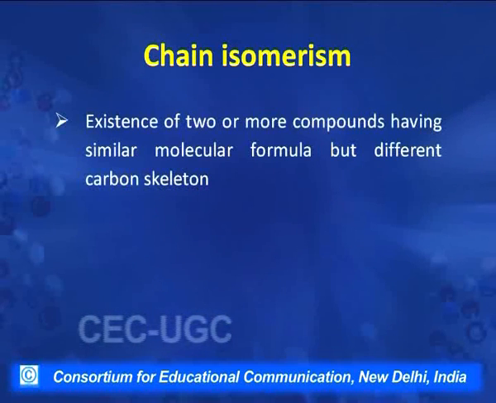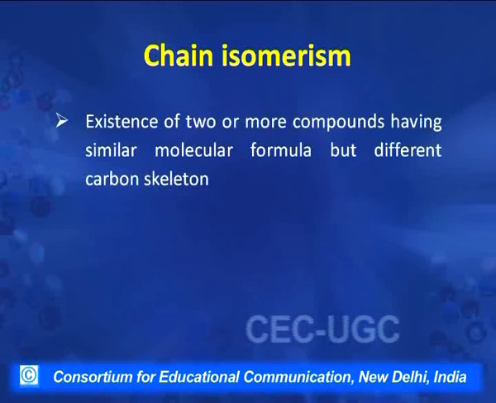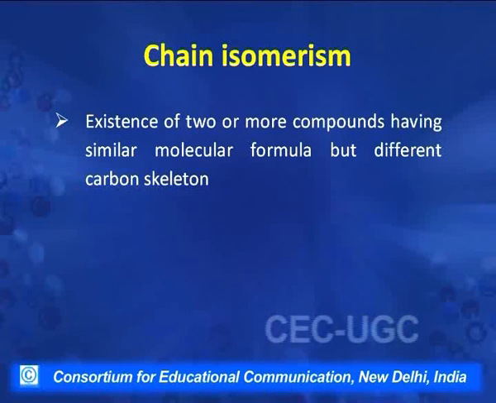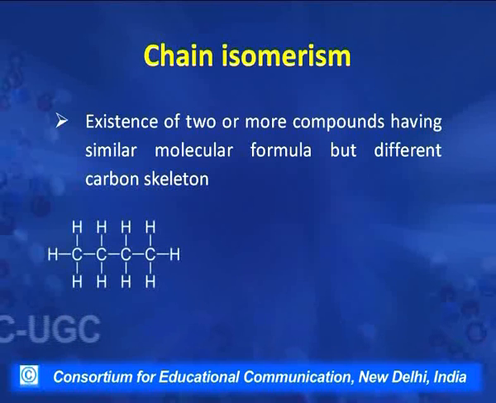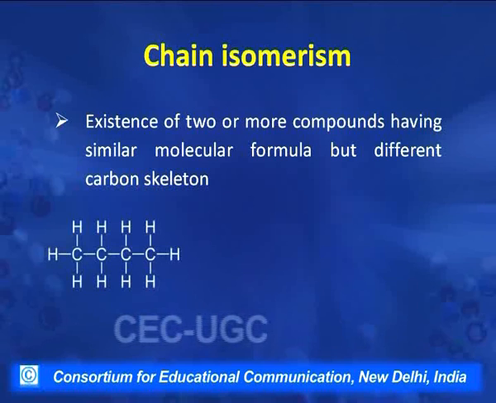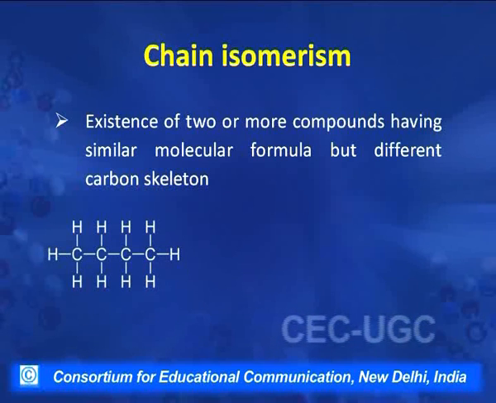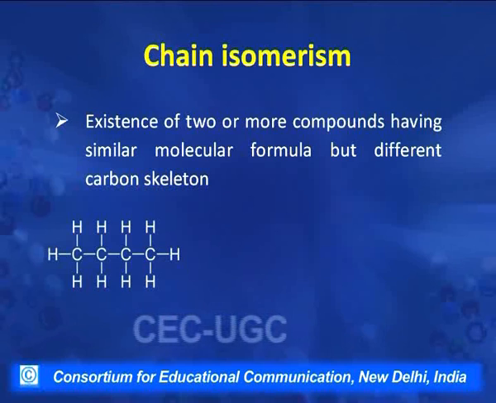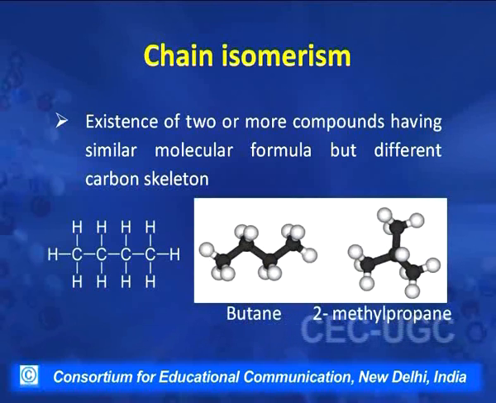Chain isomerism. It is the existence of 2 or more compounds having similar molecular formula but different carbon skeleton, meaning the way the carbon atoms in the molecule are attached to each other, they form different types of chains. Such as this molecule of 4 carbon atoms, basically I will call it butane. But these 4 carbon atoms can be joined to each other in the sequence as shown, and we can show it with the help of a molecule picture like this. That is the first structure.